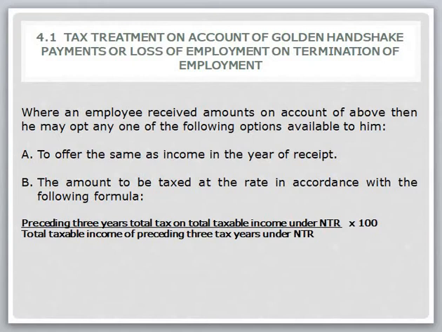The formula is the preceding 3-year total tax on taxable income under NTR divided by the total taxable income of the preceding 3 years under NTR, multiplied by 100. It means that tax on income depends upon the terms and conditions selected between employer and employee.